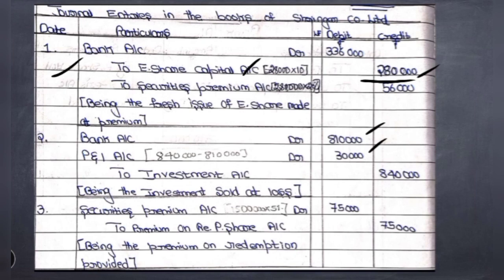Here, as we discussed in the first working note, the entire premium is provided only out of the securities premium account. So what is the simple entry we are going to pass? Share premium account debit to premium on redemption of preference shares account. How did you calculate this 75,000? On 15 lakh, we have to calculate 5%, which comes to 75,000. You can write the narration like being the premium on redemption provided out of the share premium account.